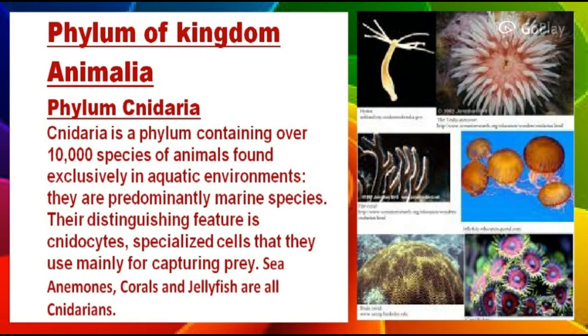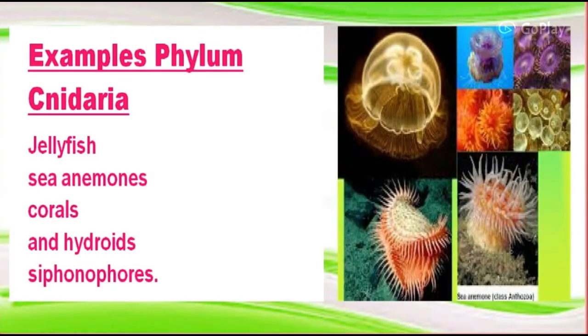First of all, we will discuss phylum Cnidaria. Cnidaria is a phylum containing over 10,000 species of animals found exclusively in aquatic environments. They are predominantly marine species. Their distinguishing feature is cnidocytes, specialized cells that they use mainly for capturing prey. Sea anemones, corals, and jellyfishes are some examples of phylum Cnidaria. Here you can also see more examples like jellyfish, sea anemone, corals, and hydroids.